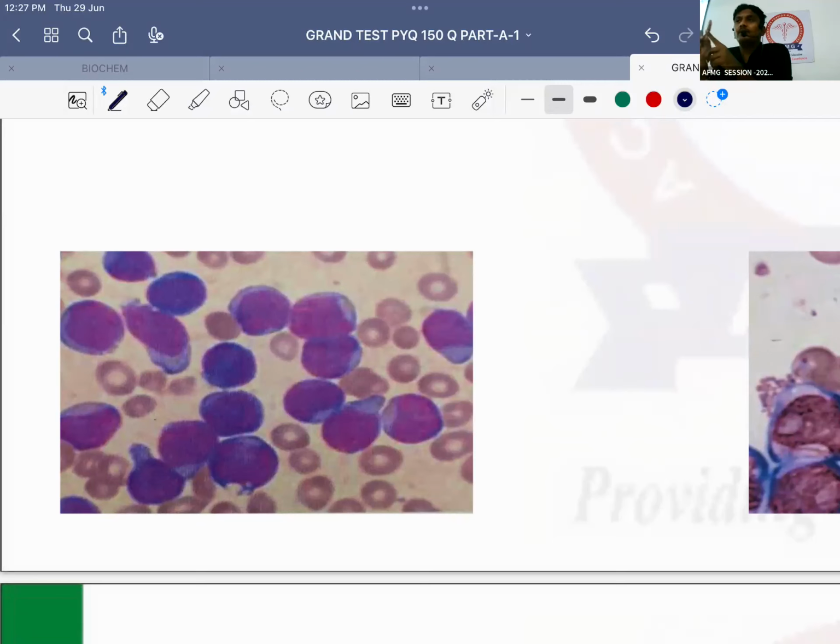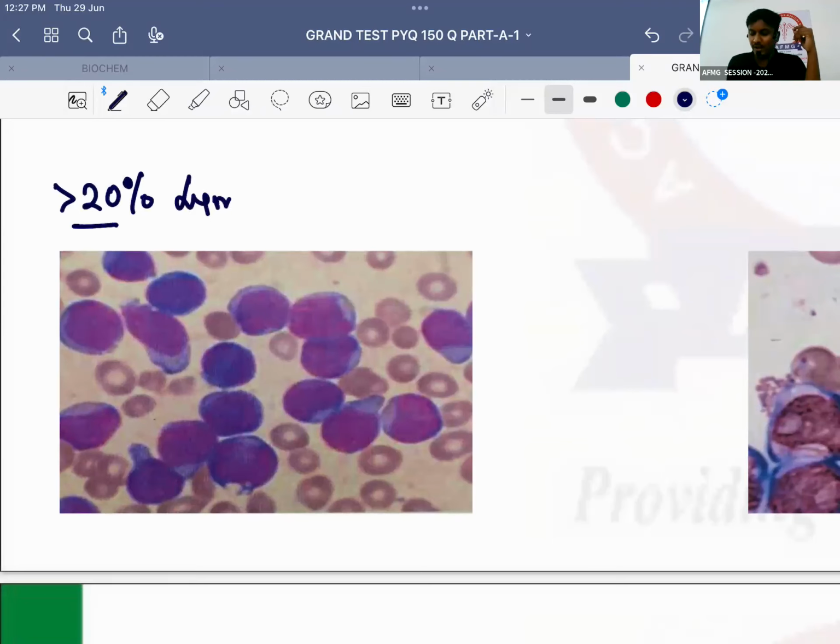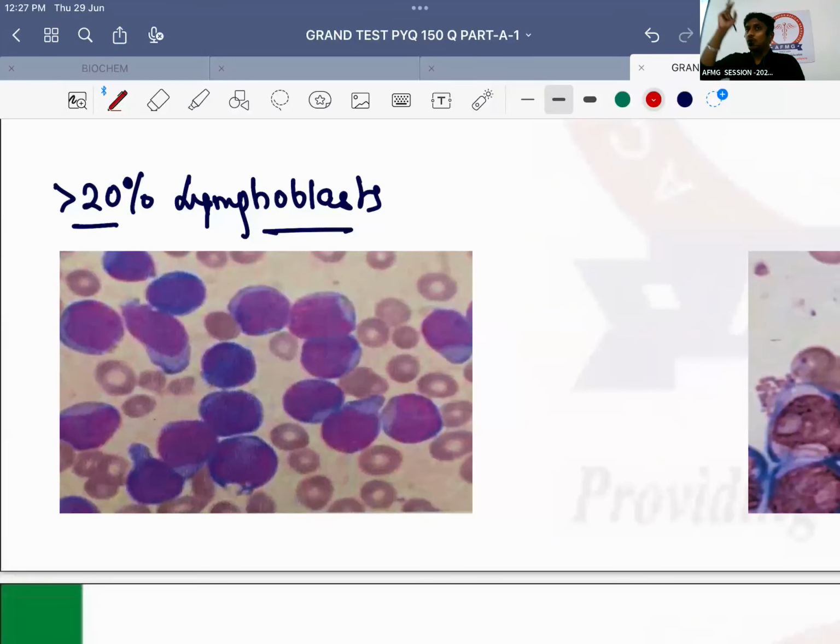Blast cells less than 20% will be a chronic leukemia, but blast cells more than 20% will be a diagnosis of acute leukemia. So definitely in cases of ALL, blast cells will be more than 20%. Which was lymphoblast or myeloblast? It should be more than 20% lymphoblast. What is the nucleus like in lymphocytes? A large nucleus. Are there any granules in the cytoplasm? Nothing. Okay? It is not a granulocyte. Therefore, a large nucleus in the blood cell, without any granules, and a lot of such immature cells known as lymphoblasts, is what is suggestive of ALL in the patient.